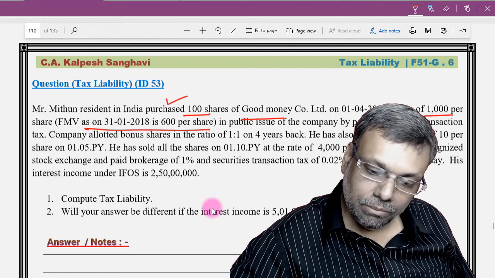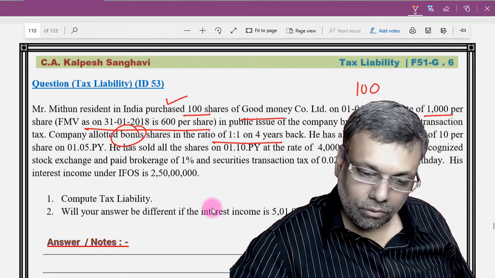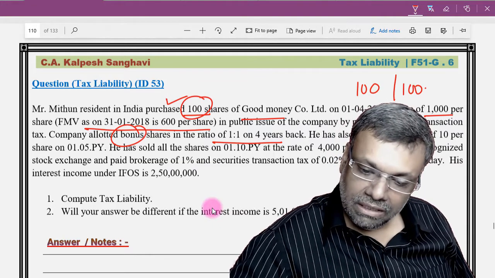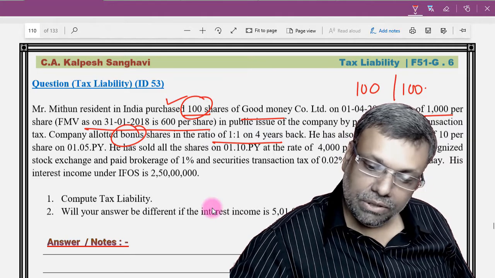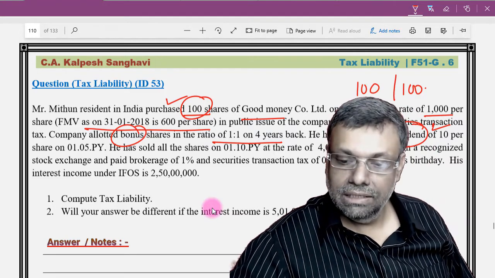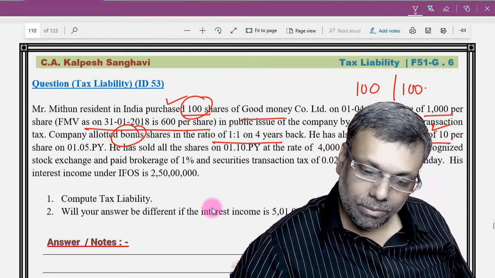Company allotted bonus shares 1:1 4 years back. So you had 100 quantity of shares and then you got 100 bonus. You also received dividend of 10 per share. So dividend will be taxable on its own merit. So you have 200 shares, and on the 200 shares, rupees 10 per share, you have got the dividend. So that will be included.